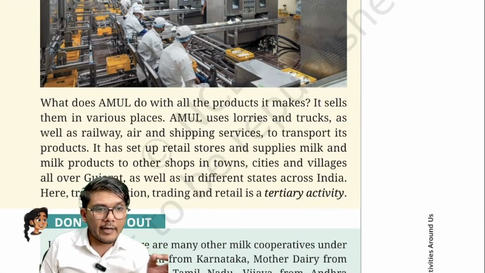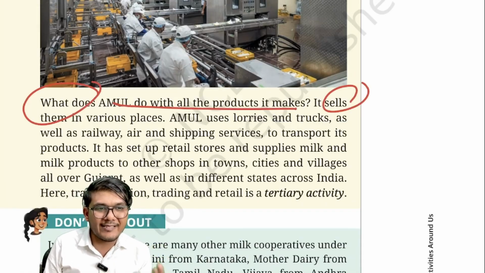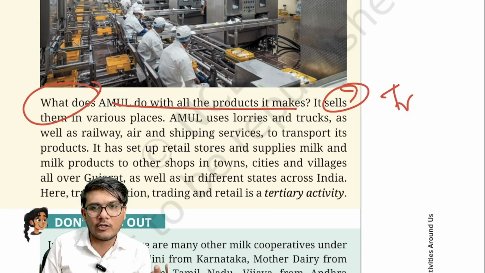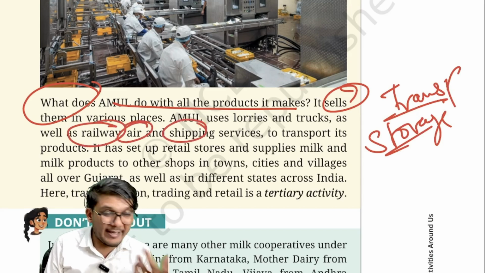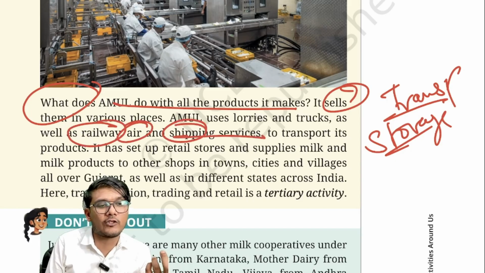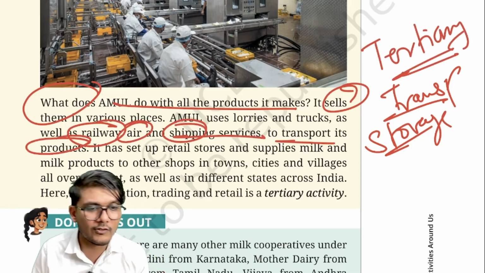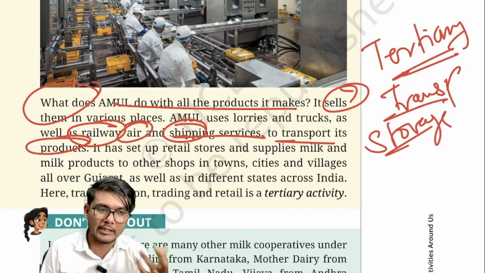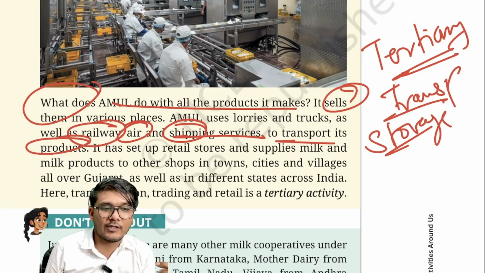And what does Amul do with all the products? They sell them. So when they sell them to various places, you will need transportation, you will need storage, you will need handling, so on and so forth. So the shipping through the railways, the airways, the maritime ways, shipping services, transportation, storage, etc. All these services are tertiary sector activities. These will all be required in order to transport or sell the product to different places over the country and outside the country as well. And these will be known as the tertiary activity.